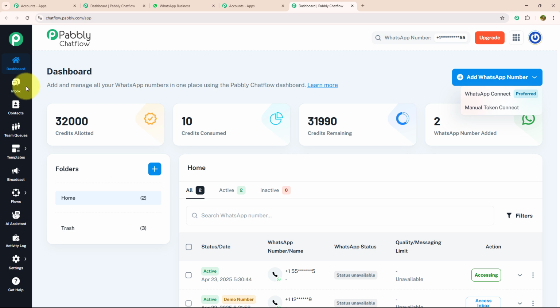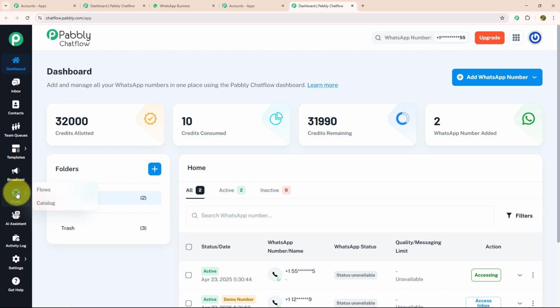Below dashboard, there is an inbox option where you can manage all your conversations from one place. After that, we have the contact feature in which you can create all new contacts and separate them according to your requirement. Below that, we have the team queue section where you can assign different tasks to different team members and review their performances. Below team queue, we have the template section where you can create customized templates, and by creating customized templates, you can give a personalized touch to your chat. Below that, we have the broadcast section where you can send mass messages to a bulk of customers using customized templates.